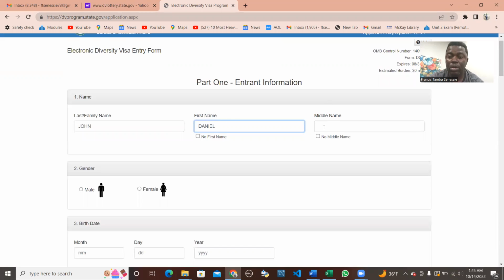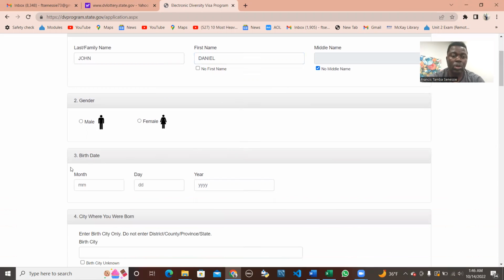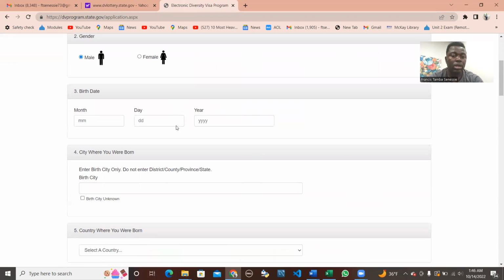Daniel. If you have a middle name, you can indicate that middle name. If you don't have a middle name, you can click on the box and say no middle name. That indicates, in a case whereby the primary entrant is a male or female, you indicate one of them here. In this case, Daniel is a male.